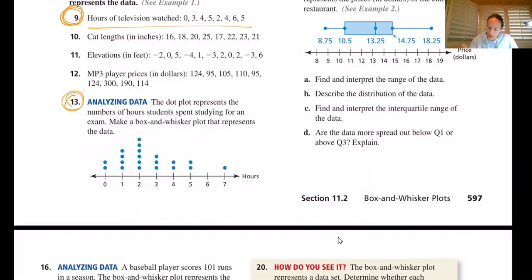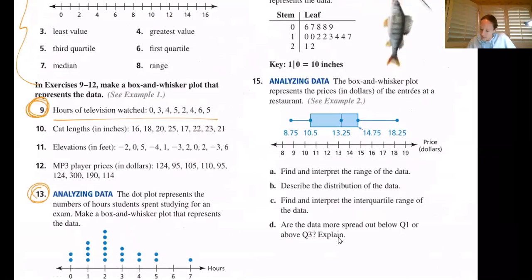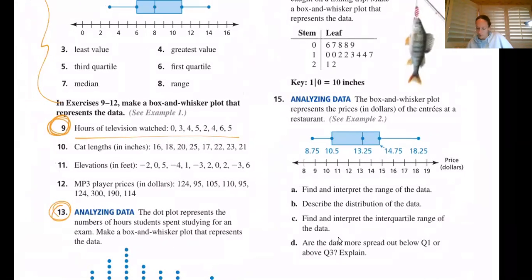And then I think you guys only have one other problem, and we double check for 11.1a, it's number 15. Number 15 is nice because it's one where you don't have to make the box and whisker. They already made it for you. You just have to find and think through the data points as far as the median, the first quartile, third quartile, least, and greatest, and answer the questions like you saw me do.